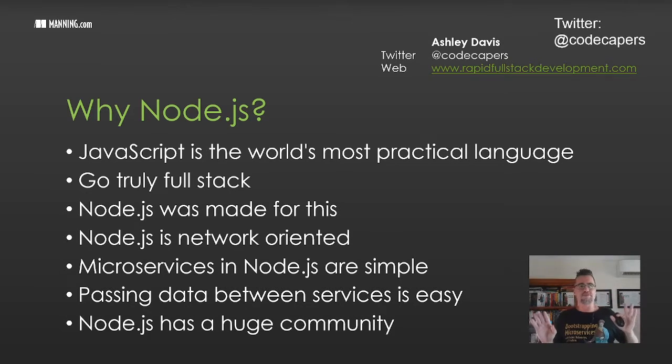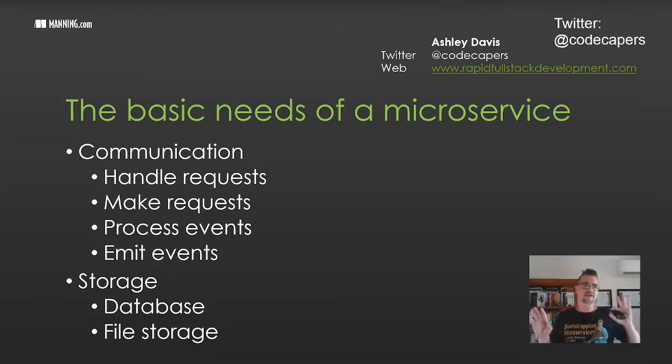Now, I think there's a bunch of other benefits to working with JavaScript, and I'm not going to go into those now. Hopefully, I've made my case for Node.js. This is a quick summary of the basic needs of a microservice. Typically, a microservice needs some way to communicate with other microservices and possibly the outside world. So it's got a bunch of communication requirements. It also needs to be able to store persistent data. So that's either data in a database or files in file storage or some other kind of storage.